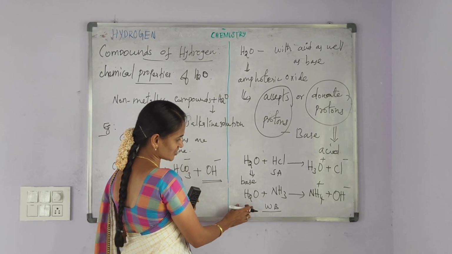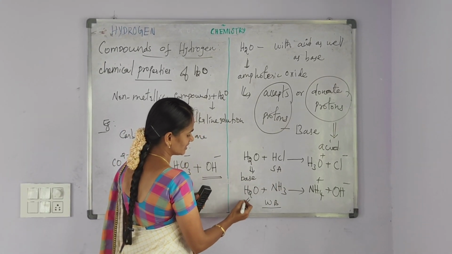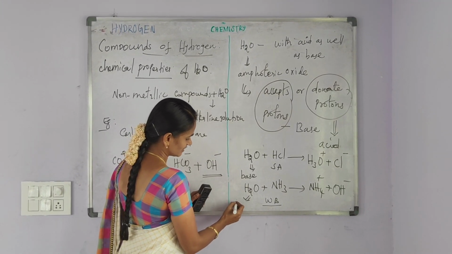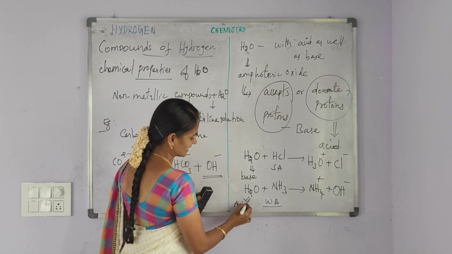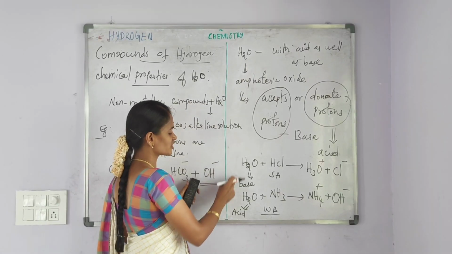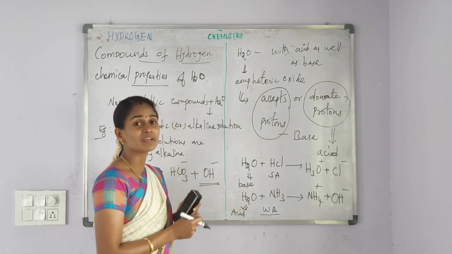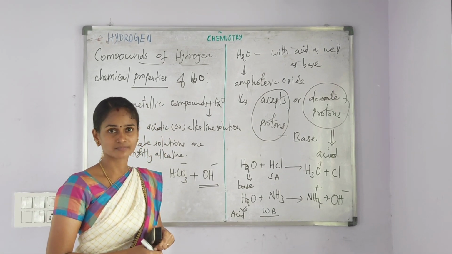In this reaction, water, it donates the proton. It indicates the water, it acts as a acid in this chemical reaction. These two chemical reactions shows the amphoteric behavior of the water.